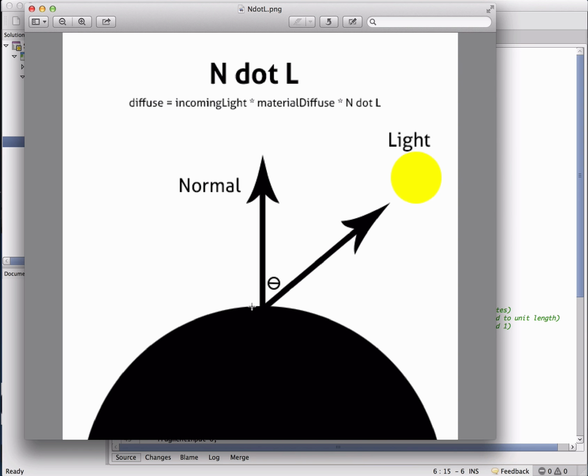And the reason that gets us the cosine here is because if you remember from math back in the day, the dot product is the magnitude of this first vector times the magnitude of the second vector times the cosine of this angle between them. In our particular case, we're going to have normalized vectors. So the normal is going to be normalized. The direction to the light is going to be normalized. So the magnitude of two normalized vectors multiplied by each other is just 1. So we can essentially ignore that part of it, and when we do n dot L, we end up getting the cosine of this angle.